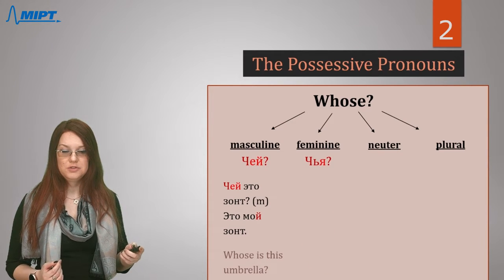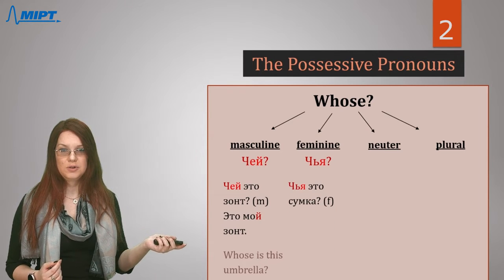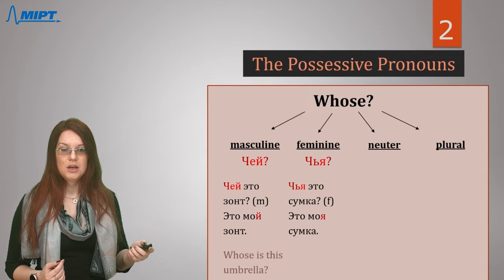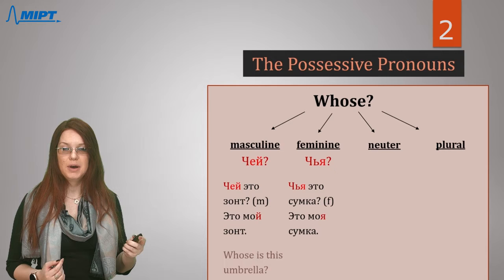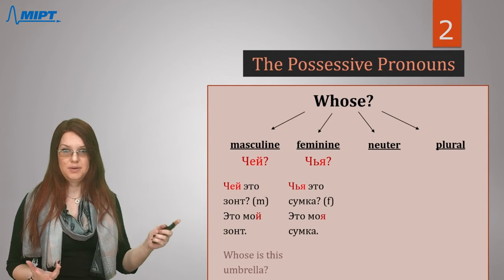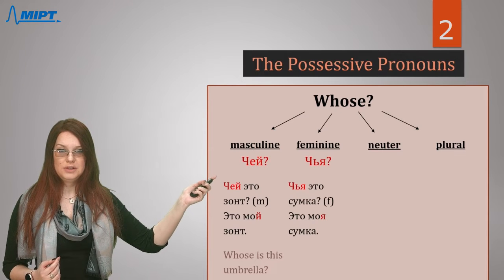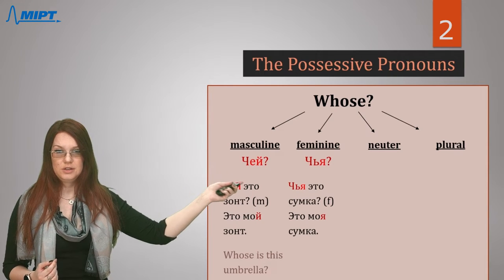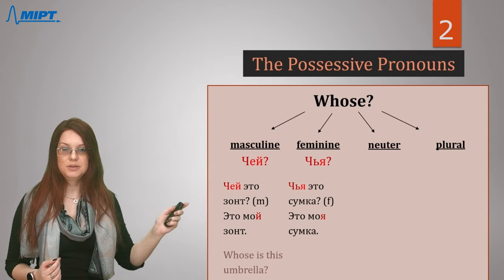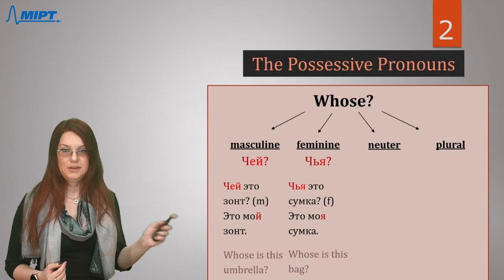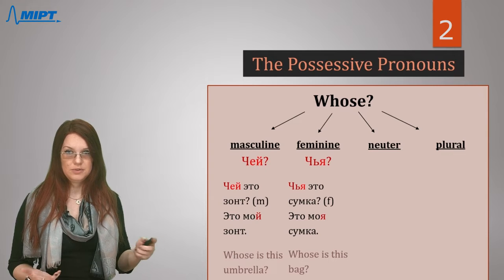So, for feminine nouns, we will say чья. For example, чья это сумка. And the answer can be это моя сумка. As сумка is a feminine noun, we need to choose this variation of the question, чья, not чей, right? It should be чья. And the answer will sound like моя, not мой. And this is the translation of this phrase.